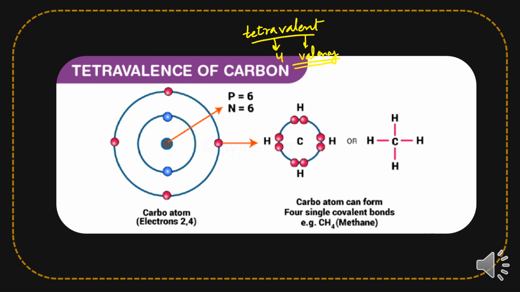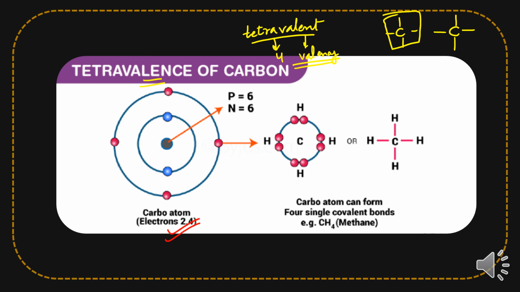So as we have seen that carbon is having 4 valency, the symbol for representing that carbon is bonding with 4 atoms is that we will give 4 lines when carbon is bonding, as I have made in the diagram here. The symbol of carbon is C, and we will give 4 lines to show that carbon is bonding with 4 electrons or 4 atoms. So here you can see the example of carbon is given. The carbon is getting combined with hydrogen, we can see in this given picture.